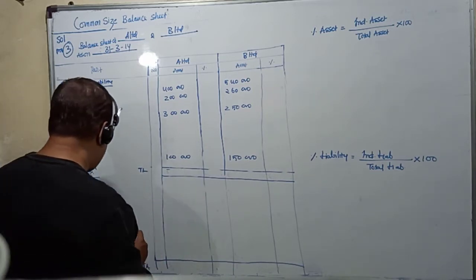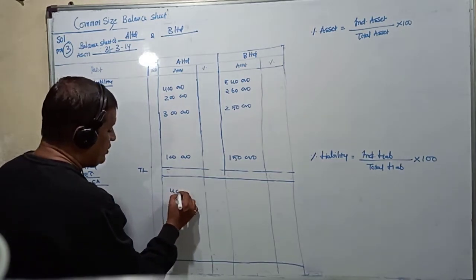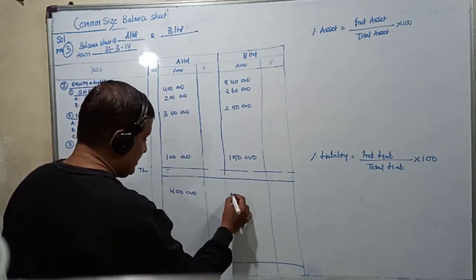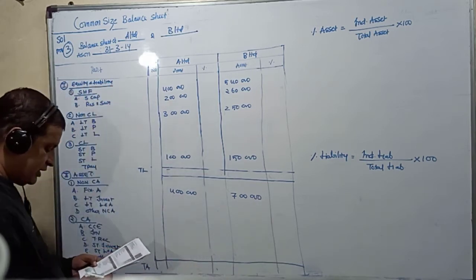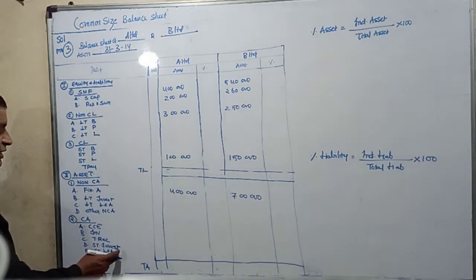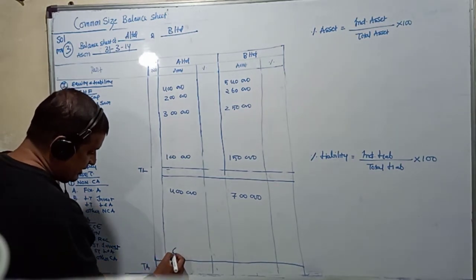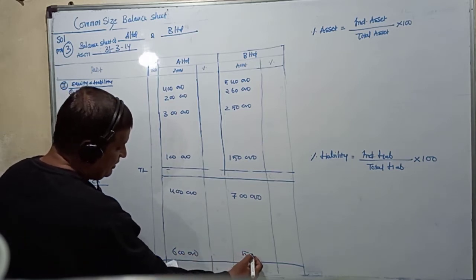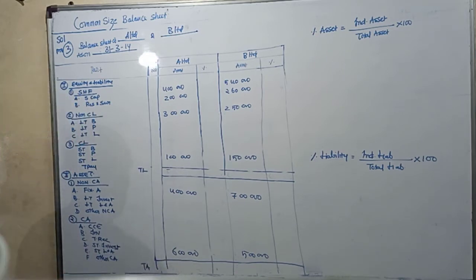For A Limited, we assume it to be fixed assets. So for A Limited it is 4 lakhs, for B Limited it is 7 lakhs. Then it is current assets. We assume it to be other current assets. For A Limited it is 6 lakhs, for B Limited it is 5 lakhs. Now this is what it is.